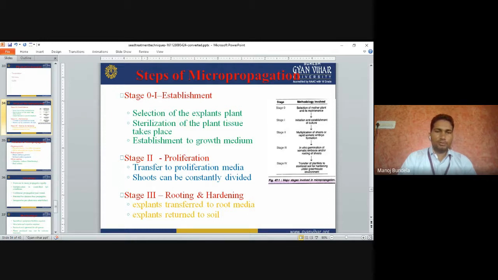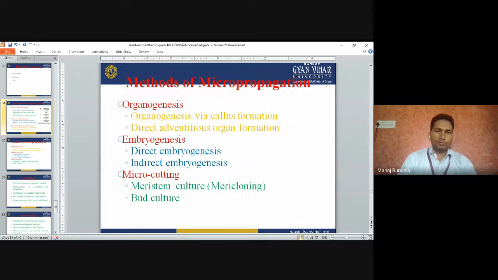Proliferation means transfer to the proliferation media. Shoots can be constantly divided. Rooting and hardening. The explant is transferred to the root media, and then returned to the soil. Then we keep the explant in the rooting media. When the roots and shoots come, then organogenesis occurs.